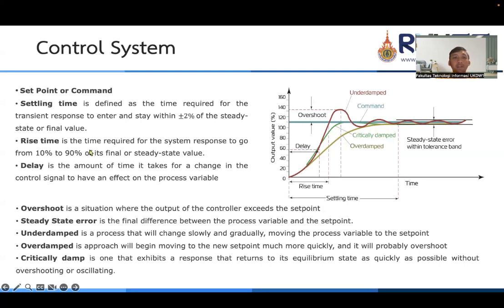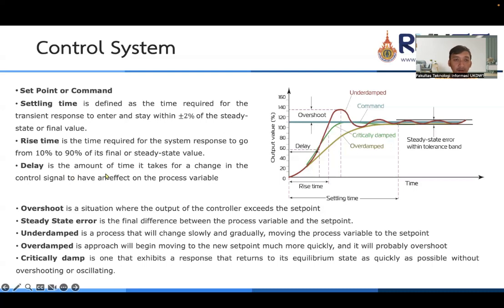Rise time is the time required for the system response to go from 10% until 90% of its final or steady state value. We can measure the rise time from here until here. Okay. And also the delay.